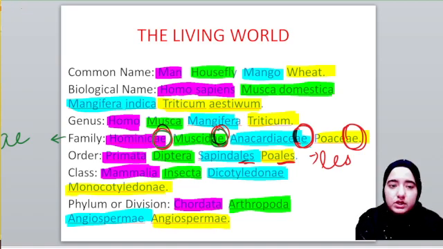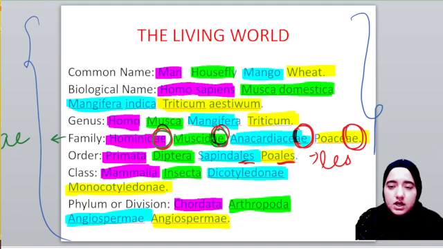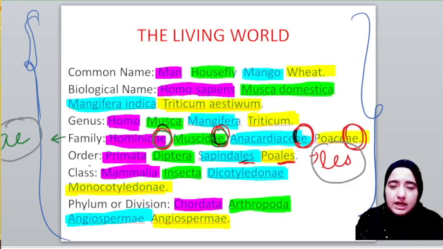And what you have to remember is the whole chart. Okay, this whole chart you have to remember, and please remember the family ends with AE and order ends with LES. Family ends with AE, order ends with LES.